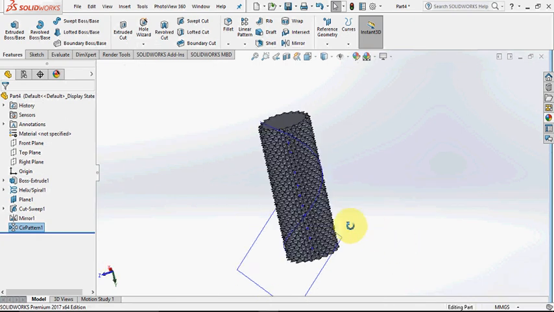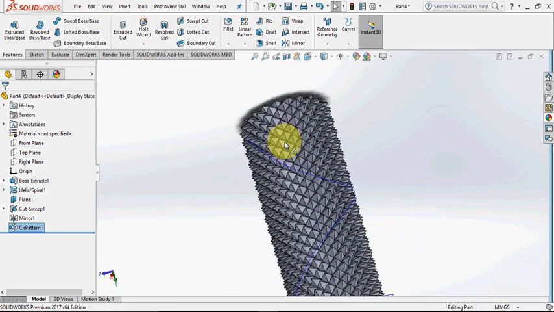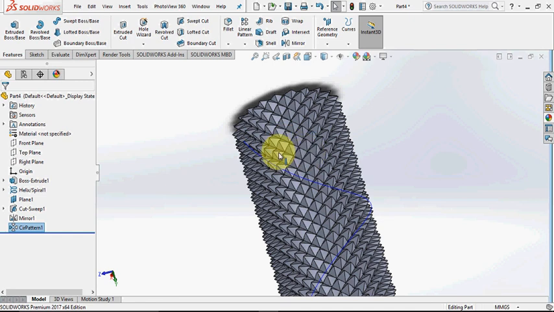Now we have a knurl shaft. It is a concept of how to make a knurled solid shaft on SolidWorks.